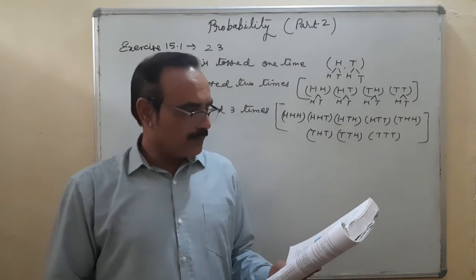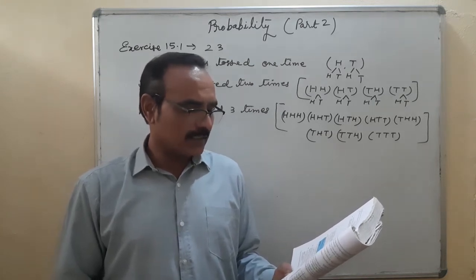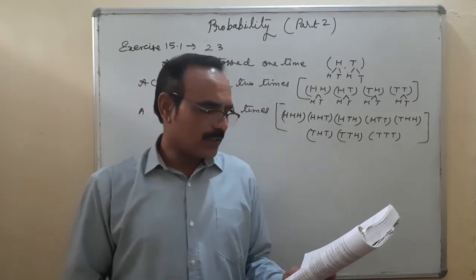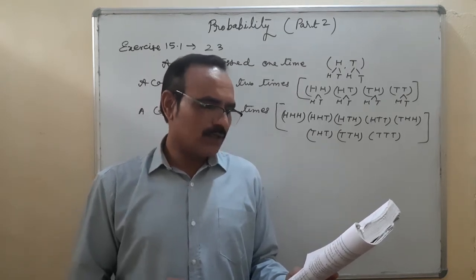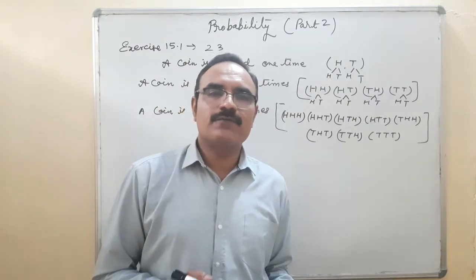The question is, Honey wins if all the tosses give the same result, that is 3 heads or 3 tails, and loses otherwise. Calculate the probability that Honey will lose the game.